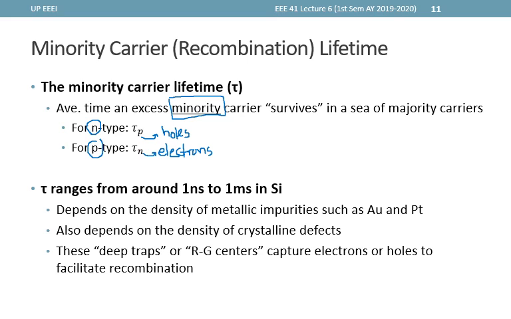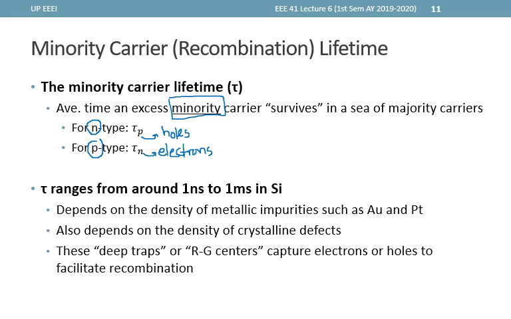Aside from impurities, the minority carrier lifetime also depends on the density of crystalline defects. Thus, trap energy levels can also be found in the purest silicon or purest crystal as long as there are defects in the formation of the crystal. These deep traps, or RG centers, capture electrons or holes to facilitate recombination.